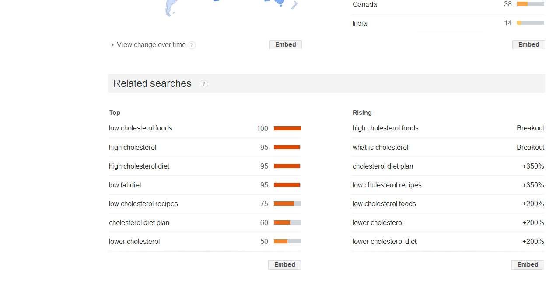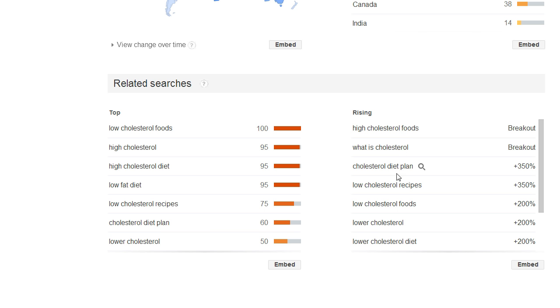So a specific keyword phrase that I'm thinking of might be decreasing, but you might be able to find a keyword term that is rising. So it tells us that, okay, well, low cholesterol diets may be decreasing, but high cholesterol foods, cholesterol diet plan, low cholesterol recipes are actually increasing. So even though we have found that a specific general keyword term is decreasing, it doesn't always mean that it's decreasing. So Google Trends actually tells you what is increasing.